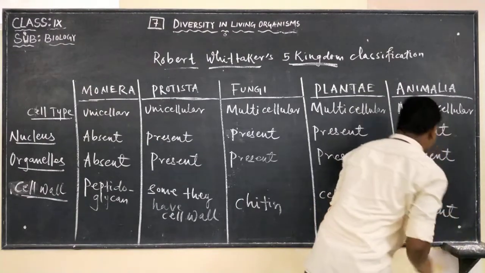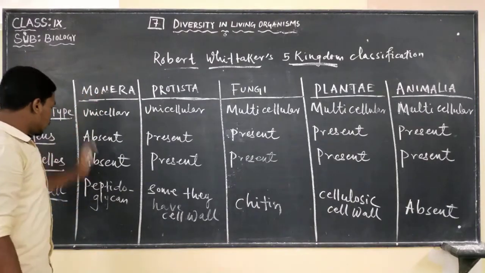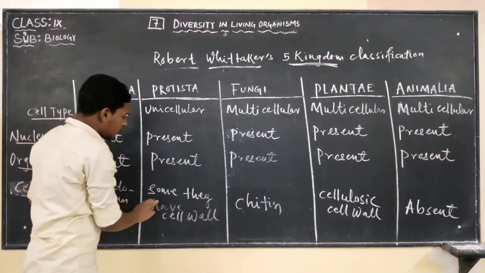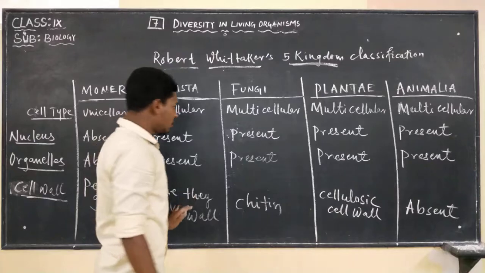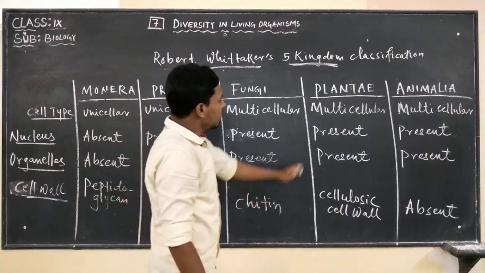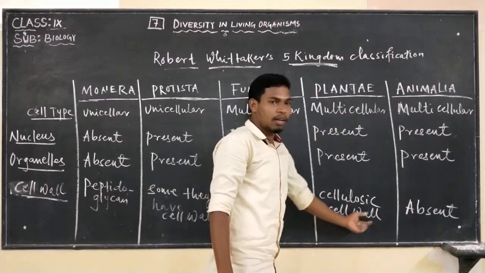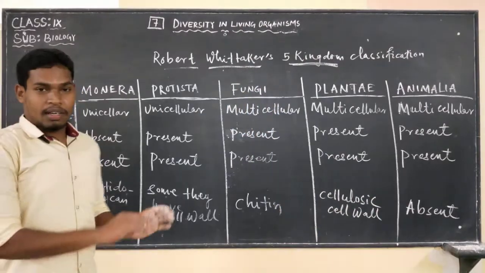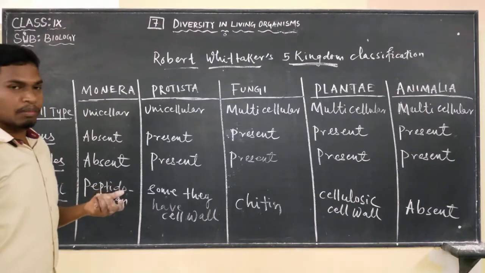So based on the presence of cell wall, Monera have a cell wall made up of peptidoglycan. Some of the protists have a cell wall, not all, some. Fungi have a cell wall made up of chitin. All plants have a cellulosic cell wall. Animals do not have a cell wall. Another characteristic is nutrition, the mode of nutrition.